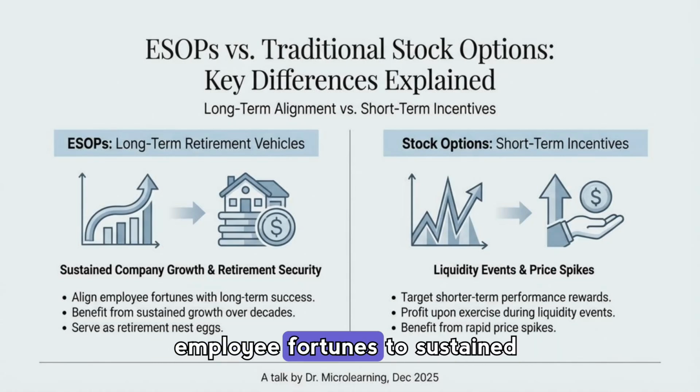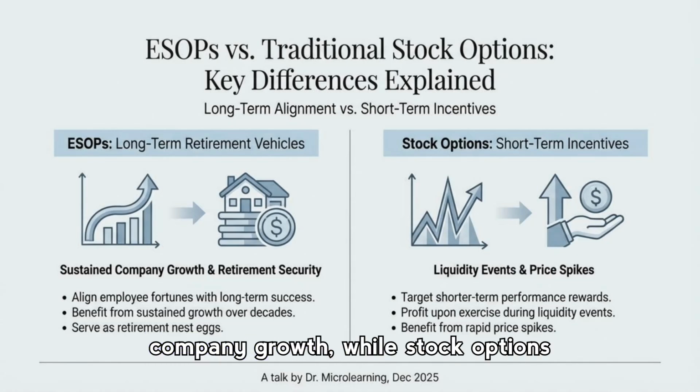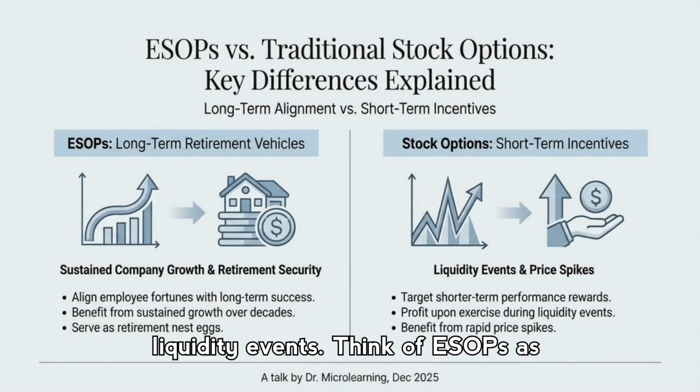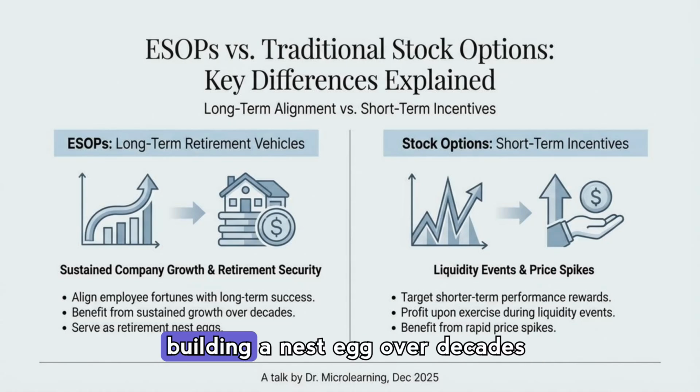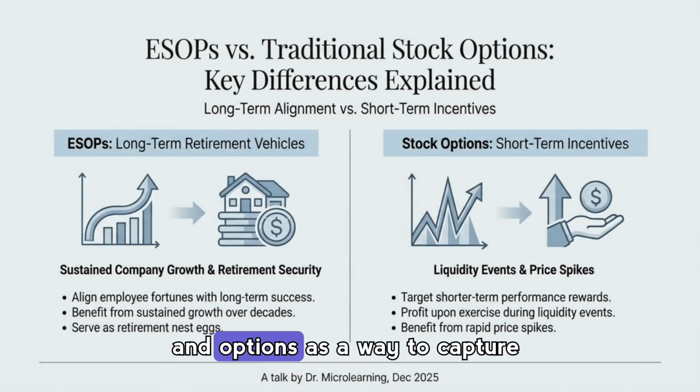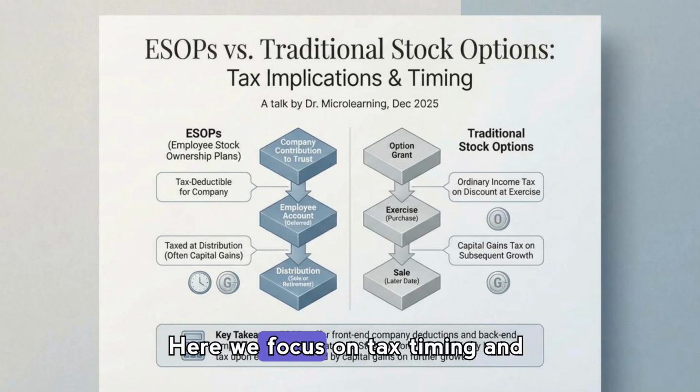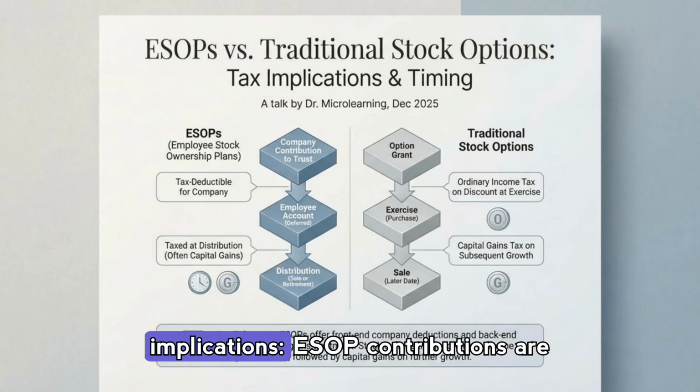tie employee fortunes to sustained company growth, while stock options are designed to reward shorter-term performance and liquidity events. Think of ESOPs as building a nest egg over decades and options as a way to capture rapid price spikes at exit. Here we focus on tax timing and implications.